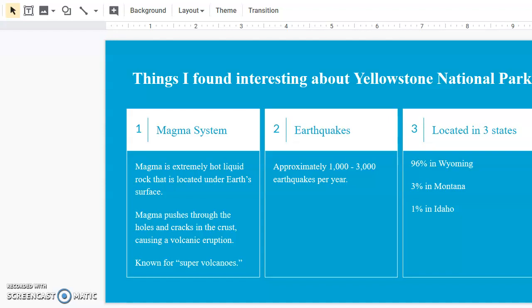Three things I found interesting about Yellowstone National Park. The first was magma is extremely hot liquid rock that's located underneath Earth's surface. Second thing is earthquakes, approximately 1,000 to 3,000 earthquakes a year, and how it's located in 3 states, 96% Wyoming, 3% Montana, 1% Idaho.